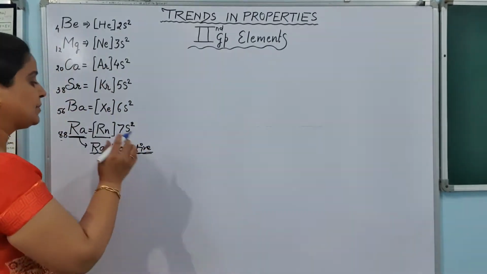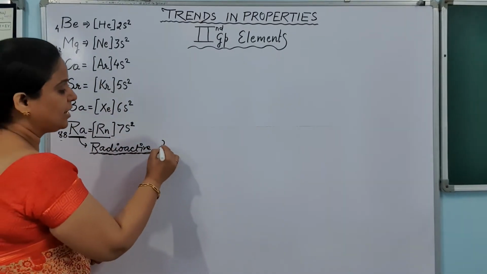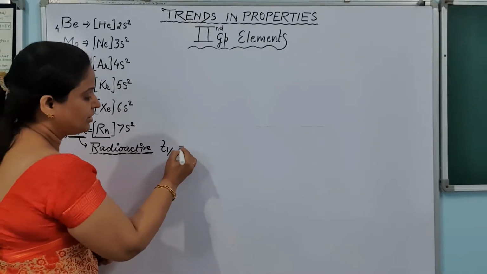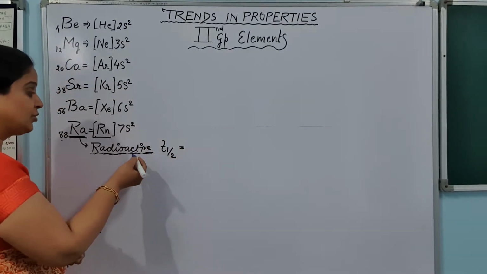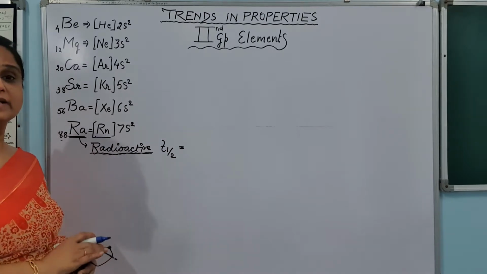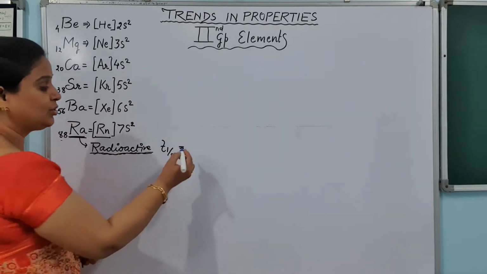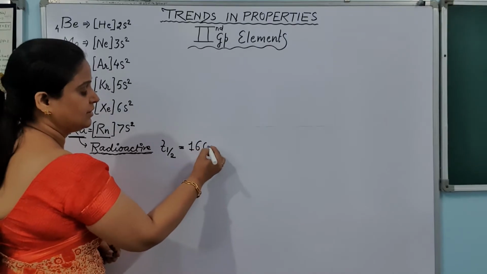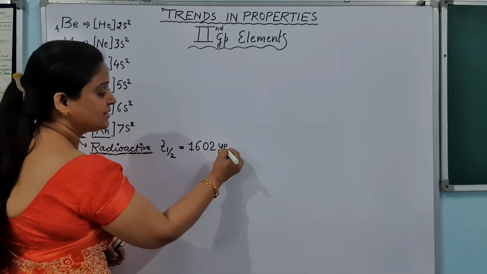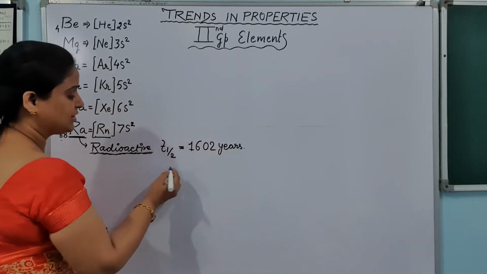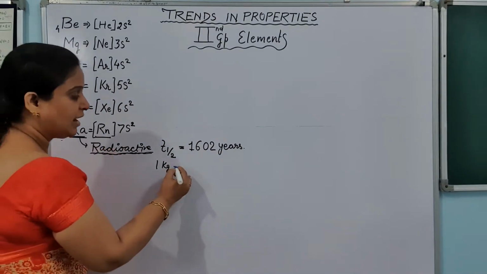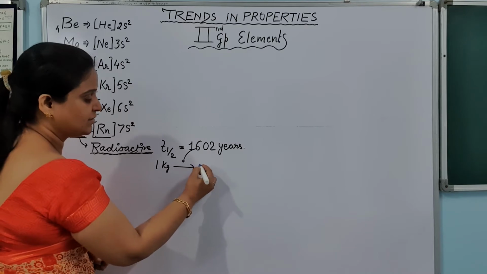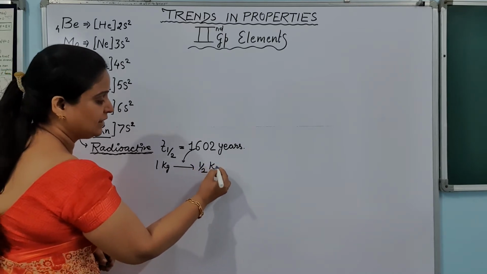तो जितने समय में कोई भी radioactive element अपने amount का आधा रह जाता है, that is called its half life. And you know what is the half life of radium? It is 1602 years. Can you understand? 1602 years. If I am taking 1 kg of radioactive element radium, after 1602 years it will remain half kg.